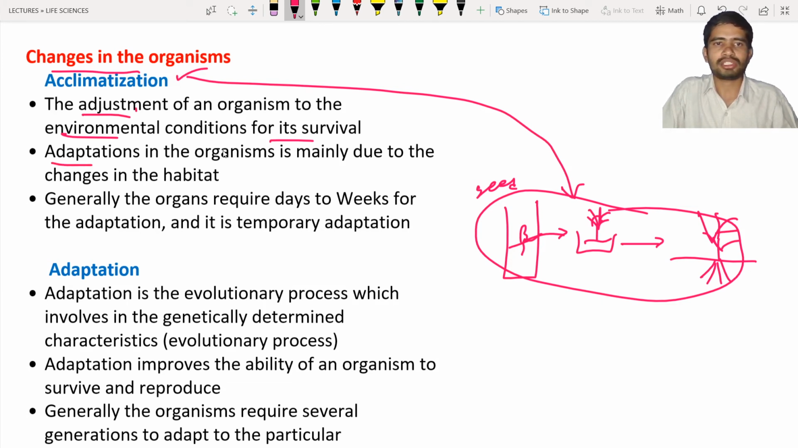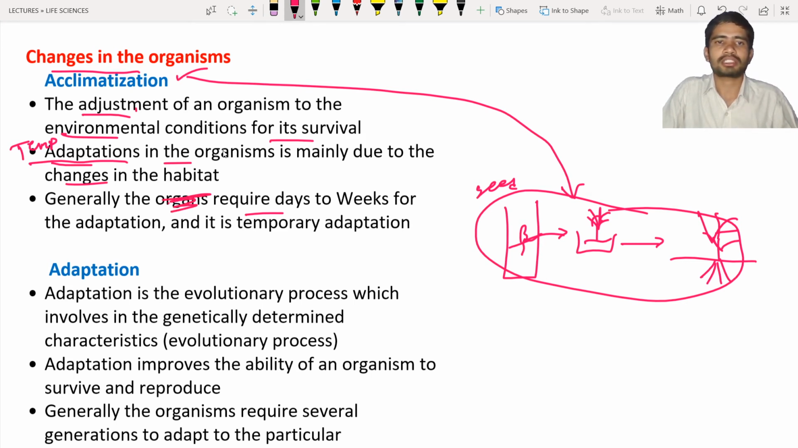This adaptation in the organisms is mainly due to changes in the habitat. And remember, this is a temporary adaptation, not a permanent adaptation. Temporary adaptation is known as acclimatization. The reason for this temporary adaptation is that the organism requires it for survival in a particular short period of time. This is not an organ, this is the organism.